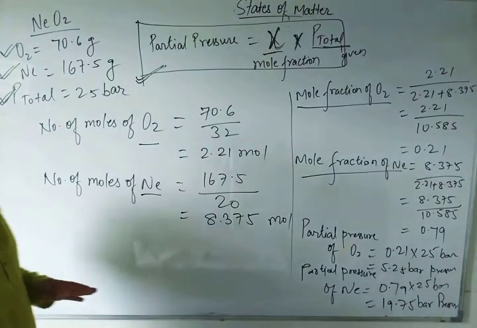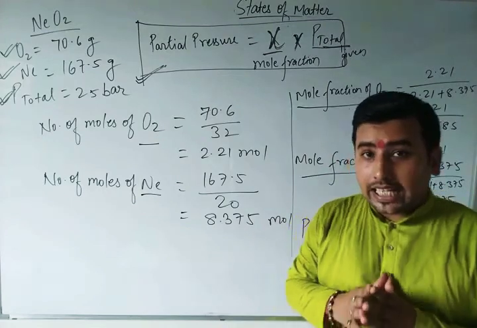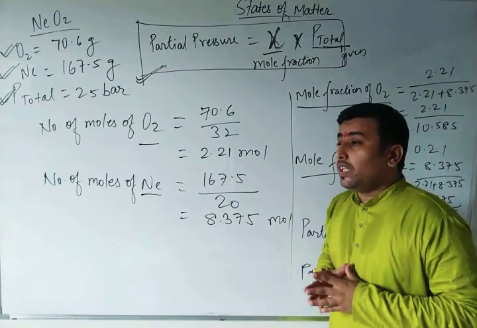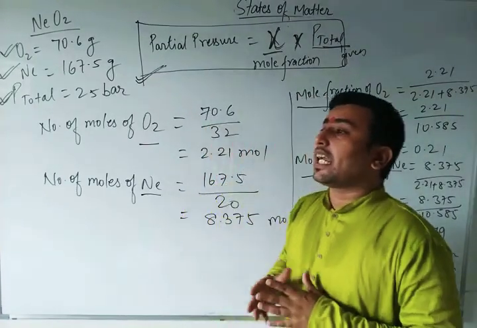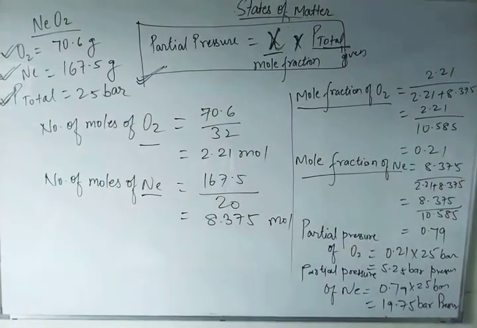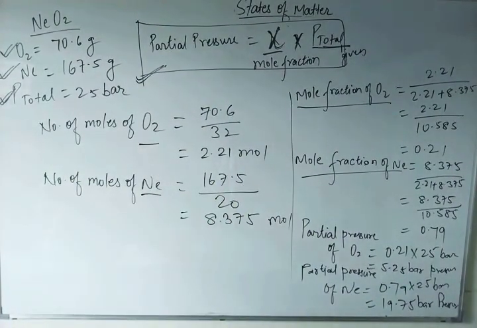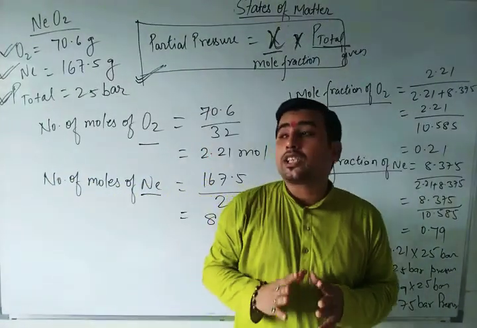So what have we learned today? The most important thing is the ideal gas equation, PV is equal to nRT. After that, we went through partial pressure, Dalton's law, and aqueous tension. We have also learned the combined gas law, P1V1 by T1 is equal to P2V2 by T2. These things must stay in our mind.